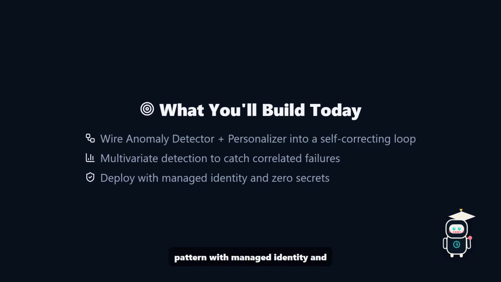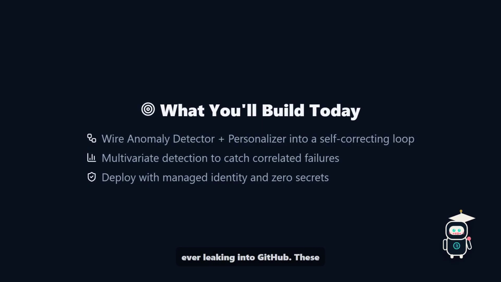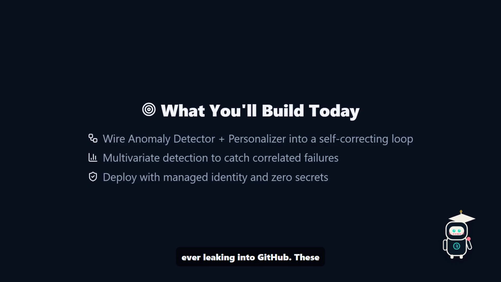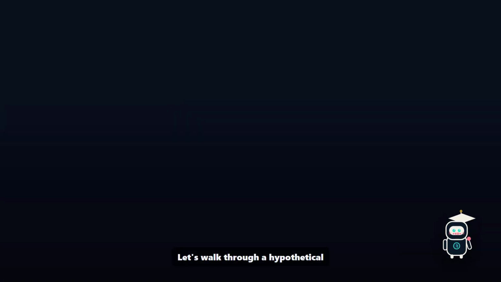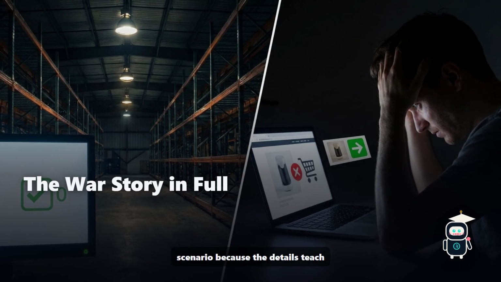Third, you'll deploy the entire pattern with managed identity and zero secrets, the secure way that stops your credentials from ever leaking into GitHub. These aren't theory, they're muscle, and we're about to build them. Let's walk through a hypothetical scenario because the details teach the whole lesson.